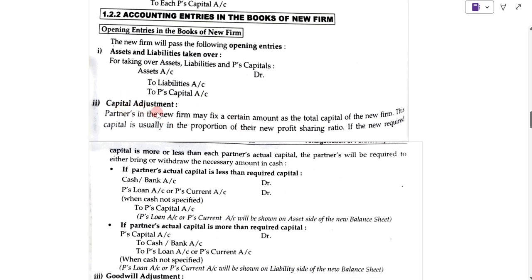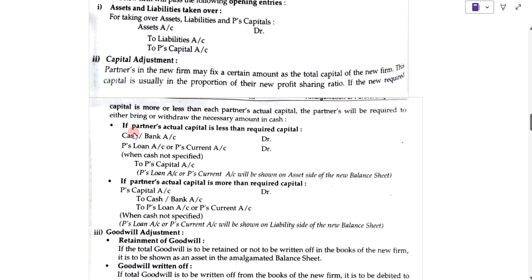Second, capital adjustment. If a partner's actual capital is less than the required capital, the journal entry will be cash or bank account debit to partners' loan account or partners' current account.